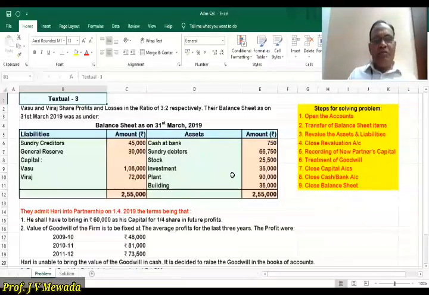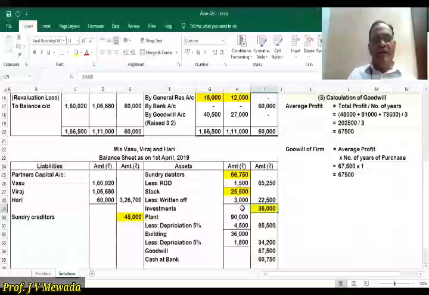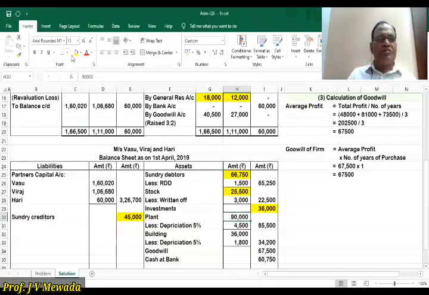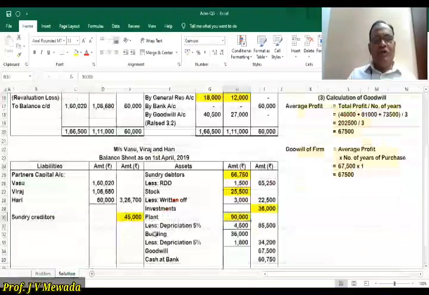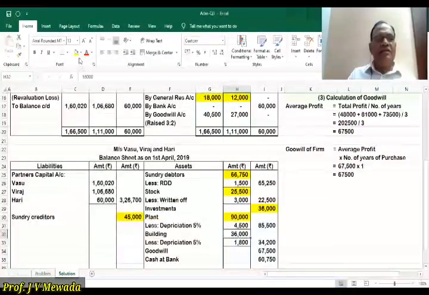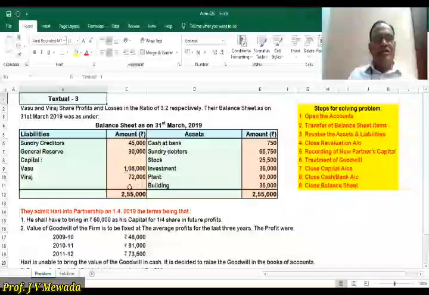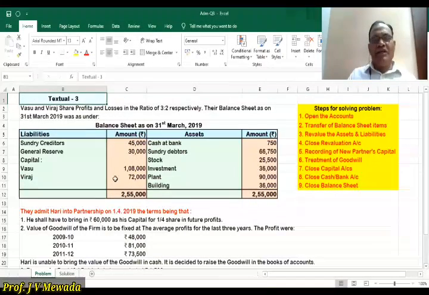Okay. Then in our problem, we are having a plant 90,000. So we'll be writing the plant in the inner column, 90,000. And one more asset we are having, that is building 36,000. So building 36,000, again we are writing in the inner column. So practically our balance sheet is transferred. Now each and every item of the balance sheet is transferred. So step number 2, transfer the balance sheet, is over.